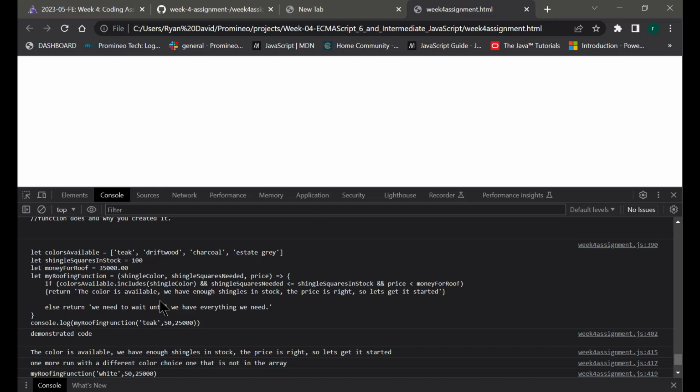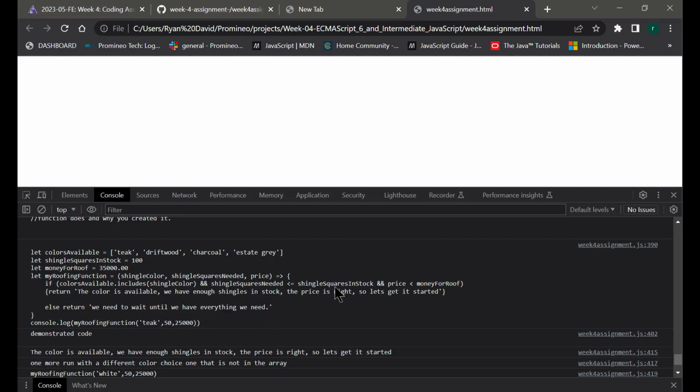If it returns true, then it'll go here and return this statement. Then for the shingle squares needed, we put down here 50 squares needed, and I put up here there was 100 in stock. And then the price is right.